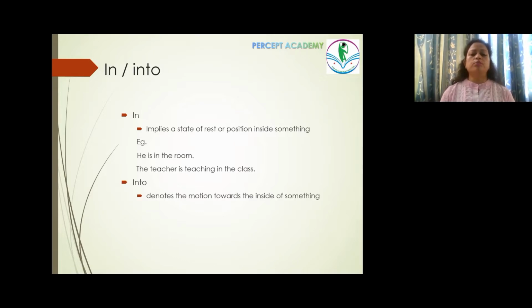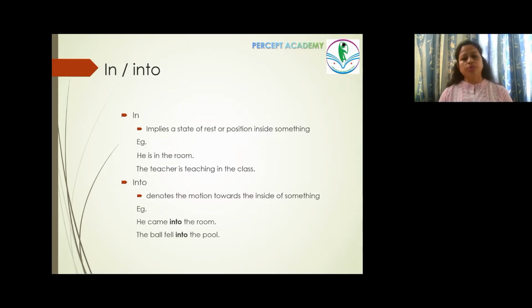Whereas into denotes the motion towards the inside of something, when something is moving towards some inside. He came into the room. That is, he walked into the room. It was a process. It was a motion that he was coming into the room. He walked into the room.